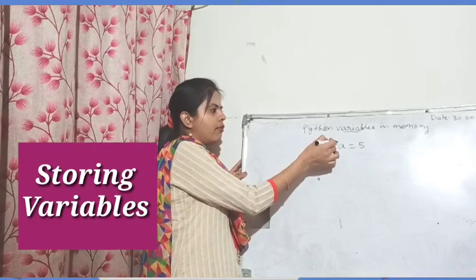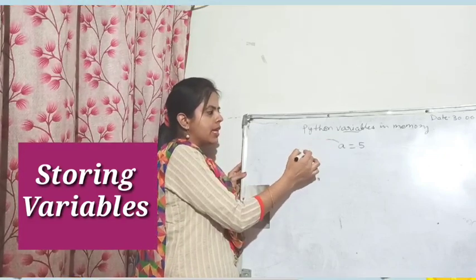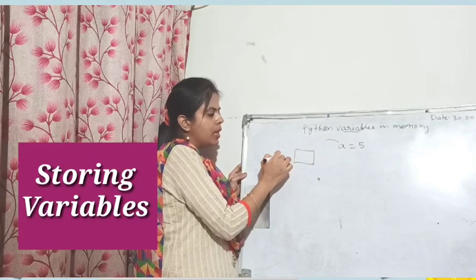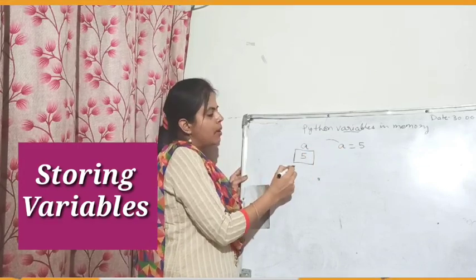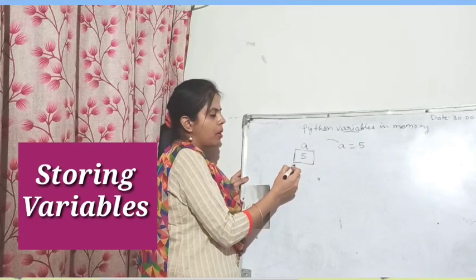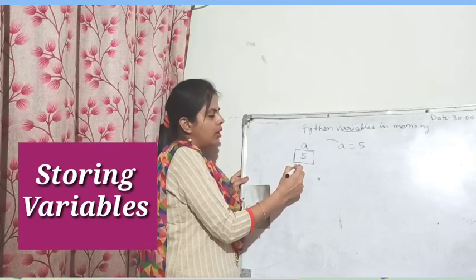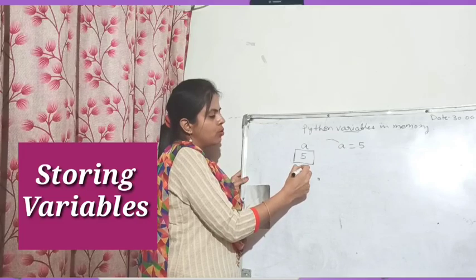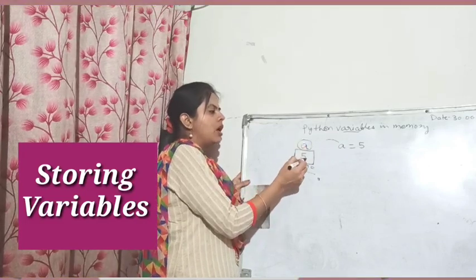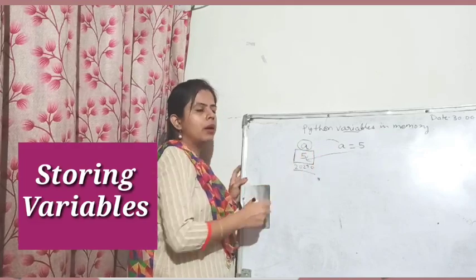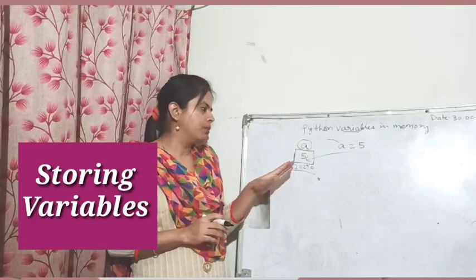So this a will take a place in the memory. There will be a space in the memory with the label a which will denote the number 5, and a memory address will be assigned to it, which can be for example 20290. So this is the memory address, this is the label, and this is the value stored in the memory of the computer.